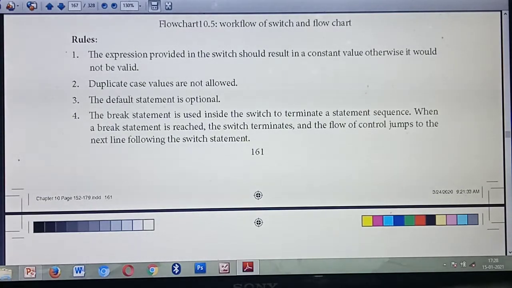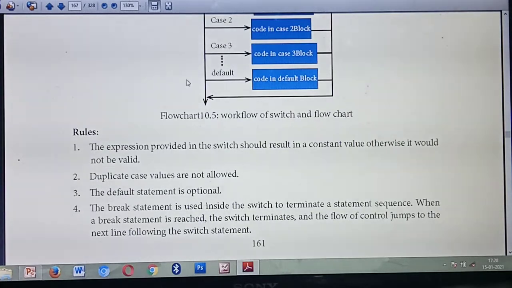Next, the default statement is optional. What does that mean? At the last, if you are not giving a default, that is fine. This statement is optional, it is not compulsory. The default statement is optional.